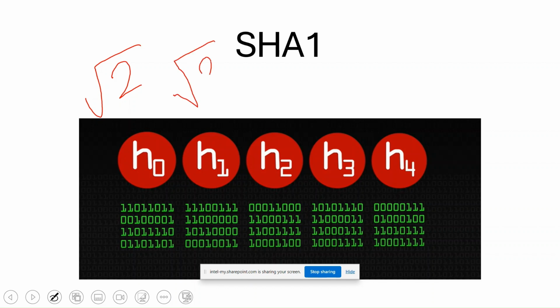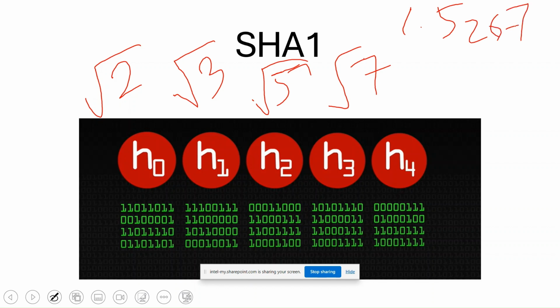the root of prime numbers, because roots of prime numbers are irrational numbers. If your math isn't coming back to you, irrational numbers are those numbers which vary a lot and which don't repeat themselves, like 1.5267, then dot dot dot, it will go on randomly. Rational numbers will be like 1.525252, it will come complete like that. So those are rational numbers.